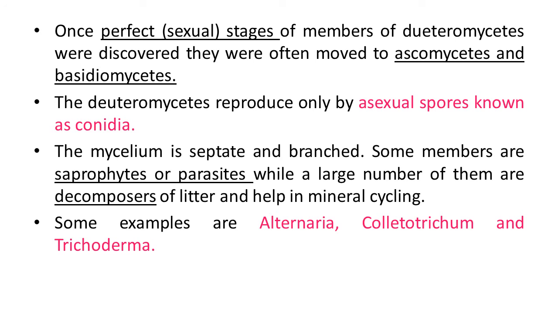Decomposer means they depend on organic substances of dead and decaying organisms, and complex structures are converted into simple structures here. So in this way their various modes of nutrition are found. Some examples of this class are Alternaria, Colletotrichum and Trichoderma.